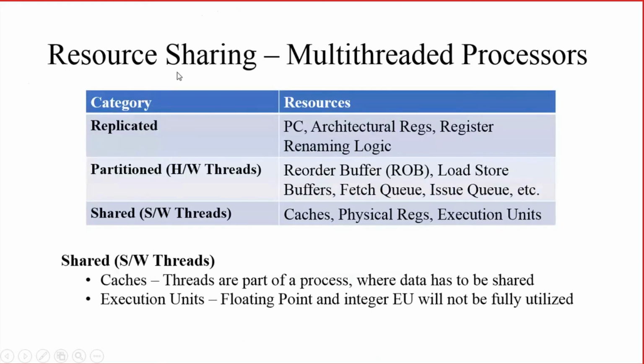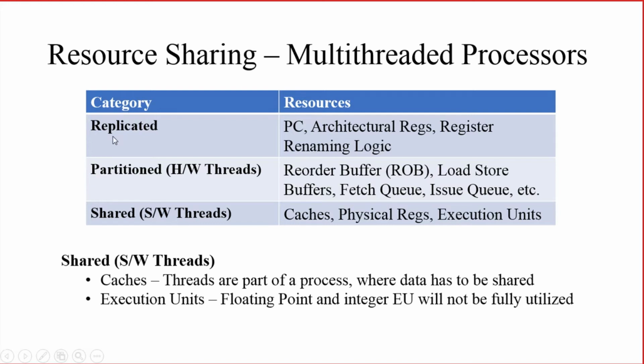Then we'll go for resource sharing in a multi-threaded processor. So what are the resources? We have seen PC, registers, execution units, memory, etc. Those are the resources. We have divided these resources into certain categories. There are certain resources which are only replicated.